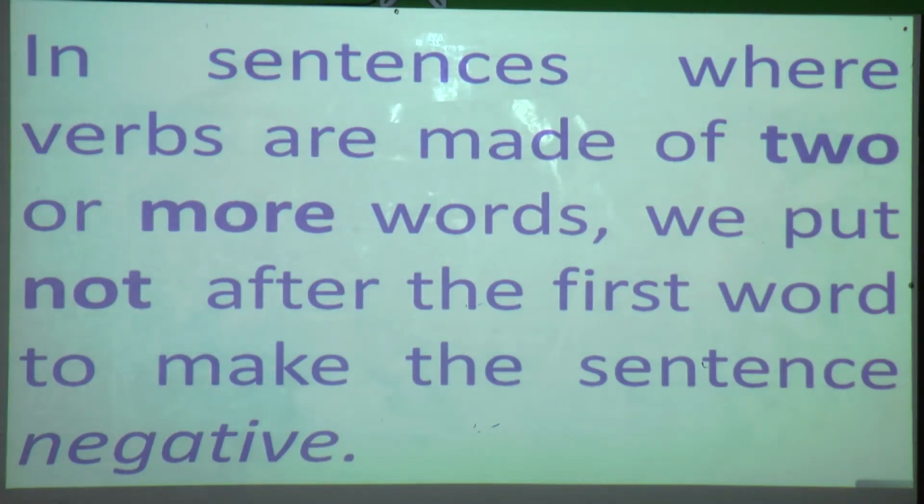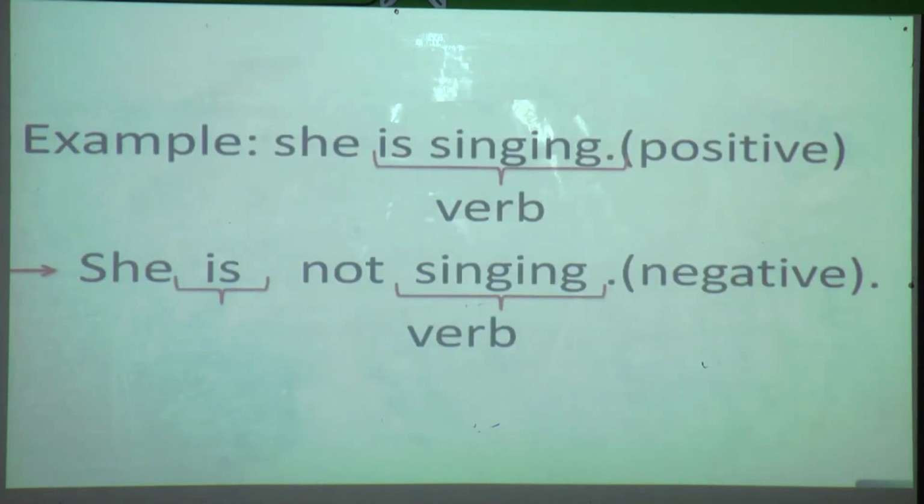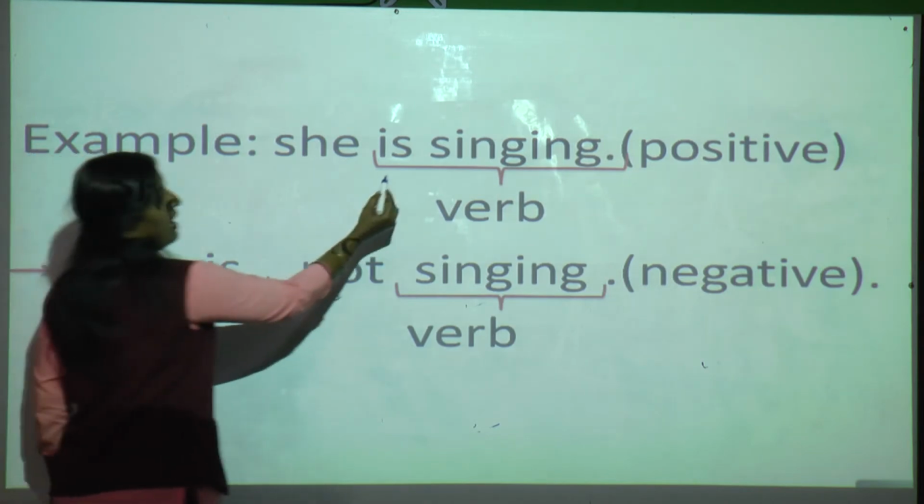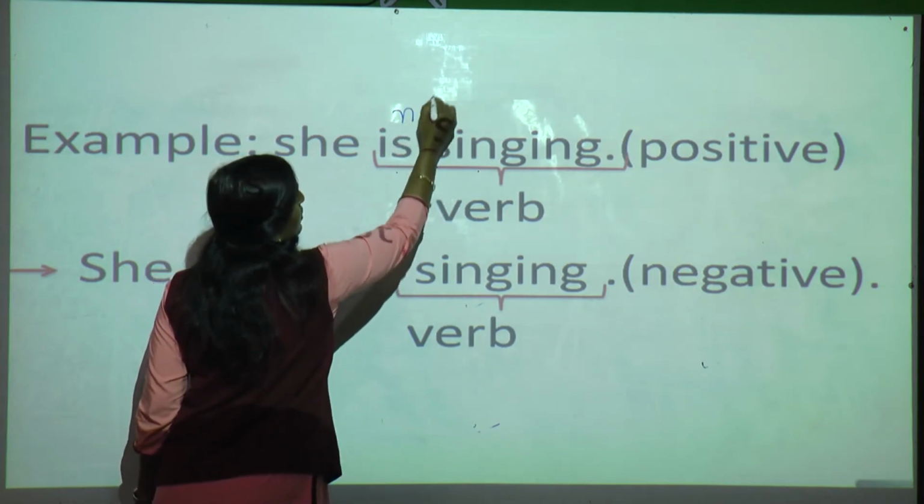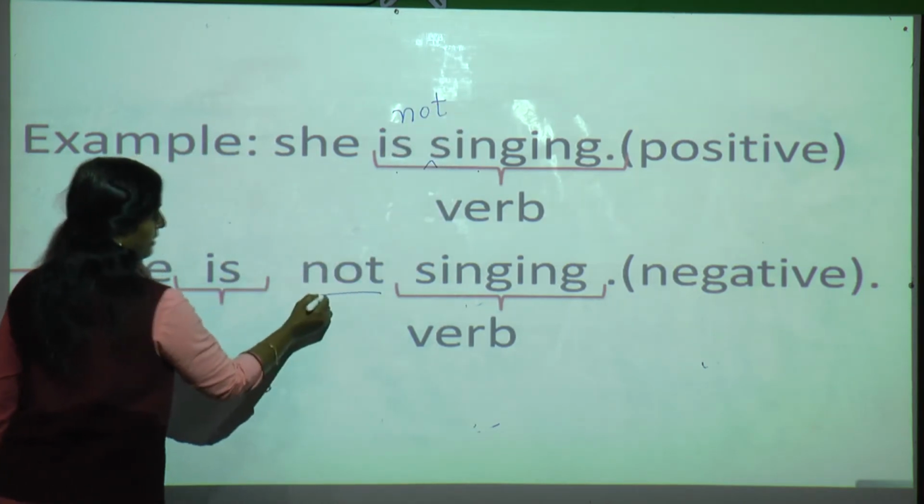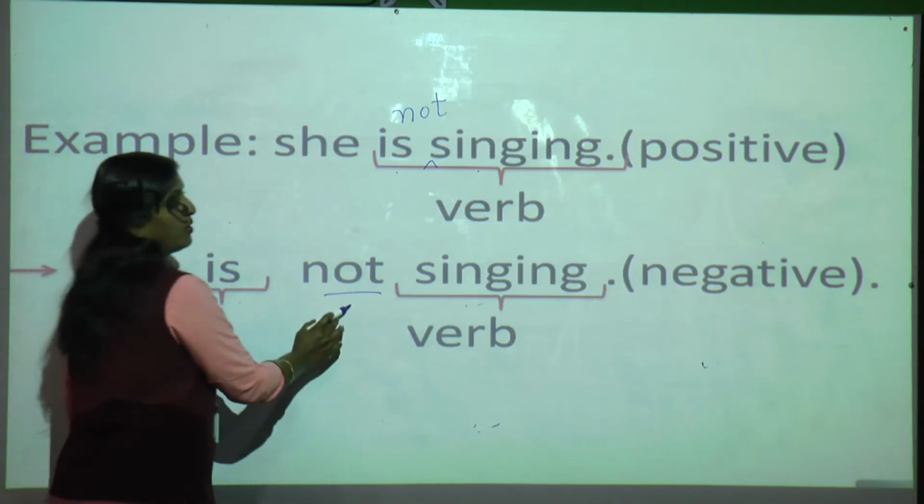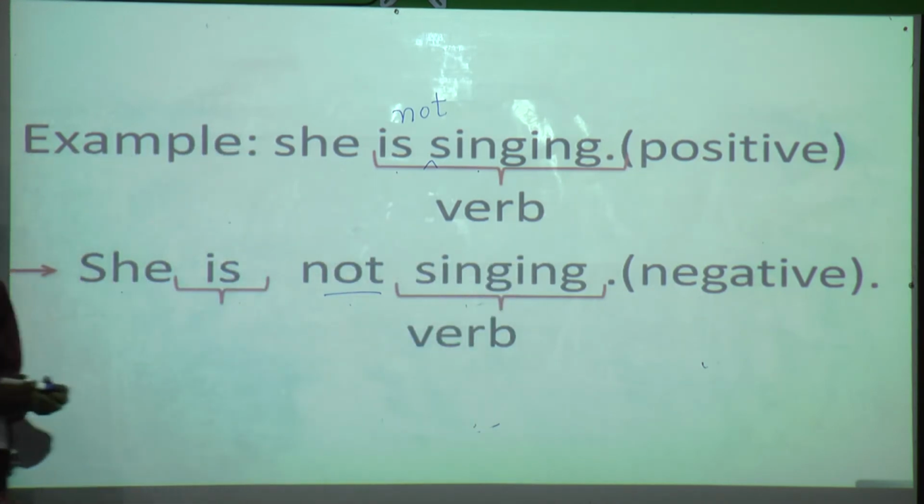Now we'll see with the help of an example. She is singing. Here "she is singing" is a positive sentence. Two verbs are there: "is" is the helping verb and "singing" is the verb. So how can we put the not? Can you see here, "is" and "singing"? In between, we have put not. So: She is not singing. So it becomes a negative sentence. Understood?